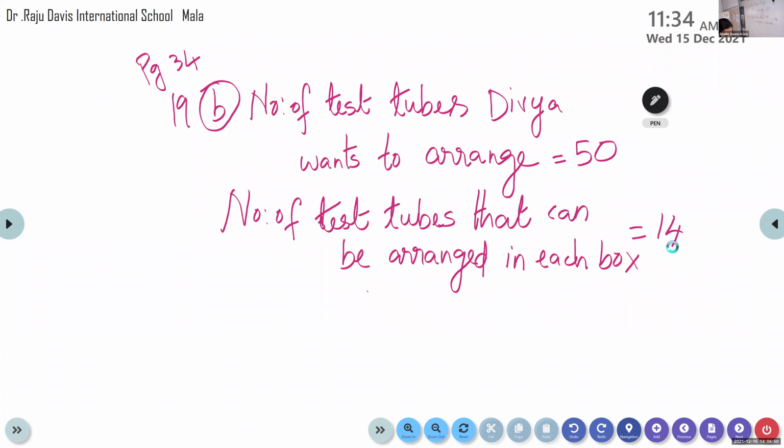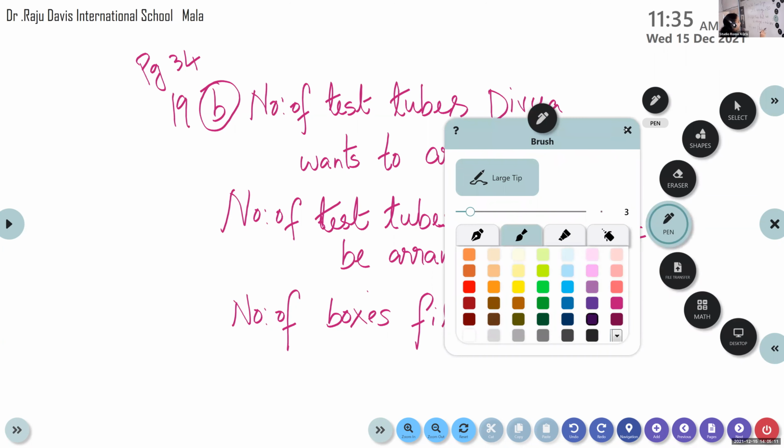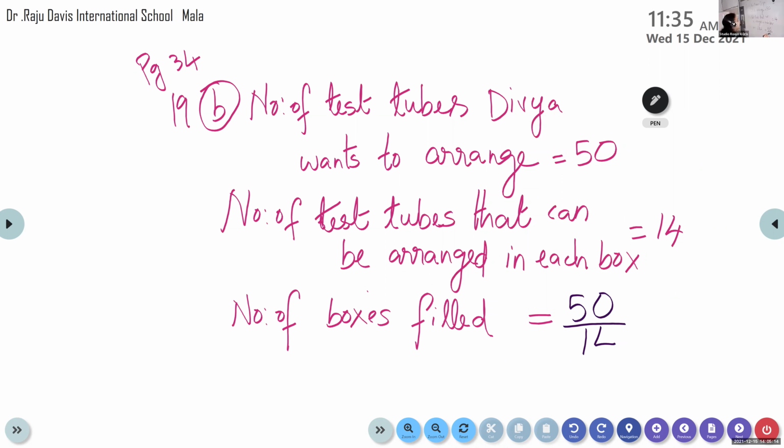Number of boxes filled. How many boxes will be filled completely? What we have to do, children? Divide 50 by 14. Yes, 50 by 14. Now, children, we are not writing the improper fraction again, because 50 by 14 is improper. We don't have space, so just write the mixed fraction. Divide, find out the answer in mixed fraction.